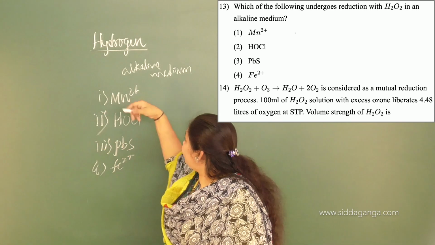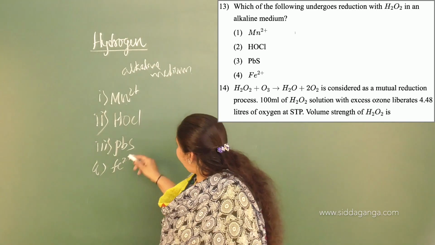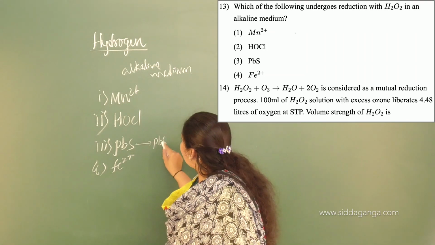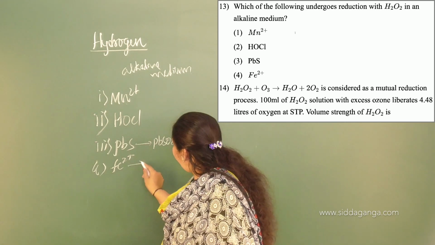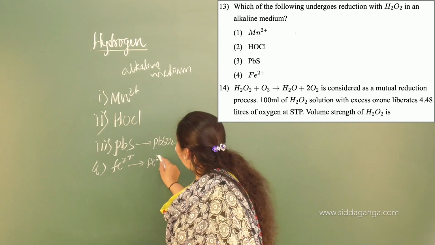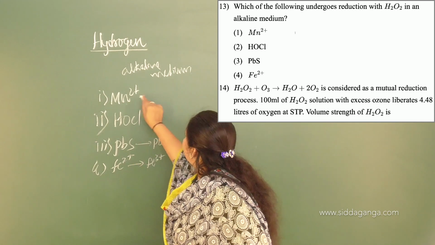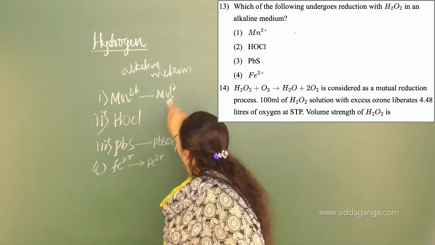An increase in oxidation number is called oxidation. PbS will be converted into PbSO4, lead sulfate, which is again oxidation. And Fe2+ will be converted into Fe3+, again an oxidation. So what are we left with?